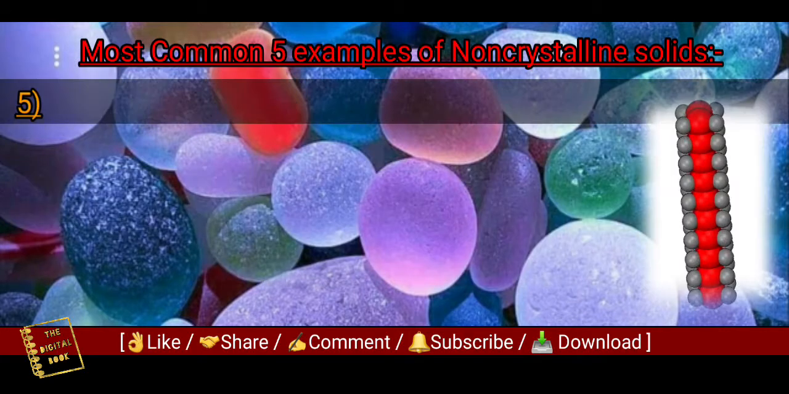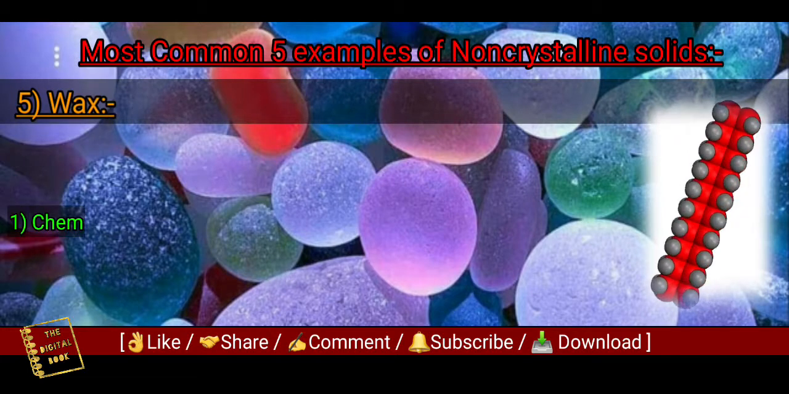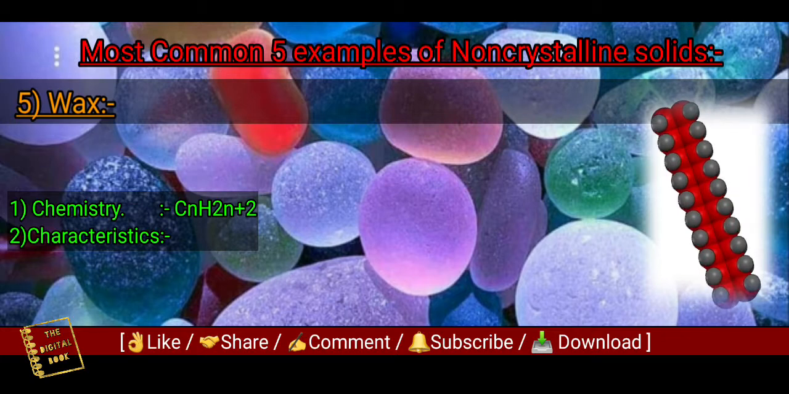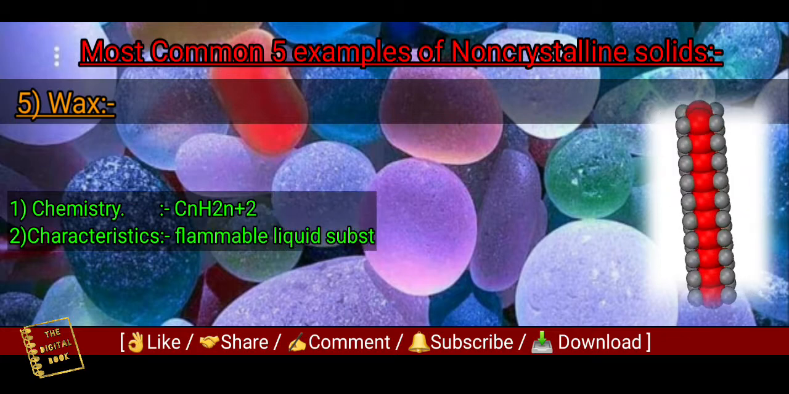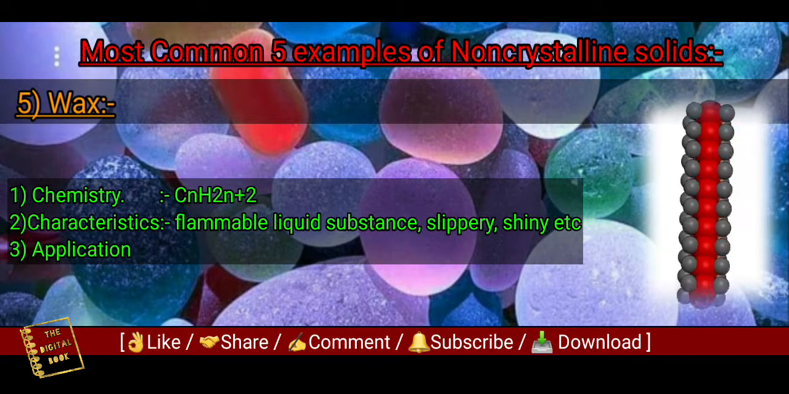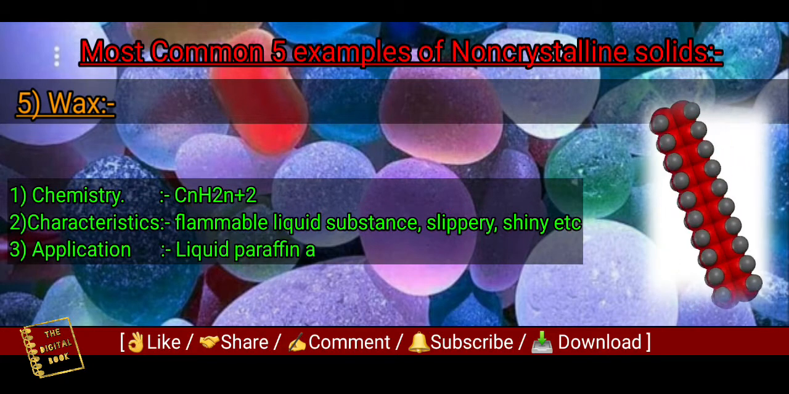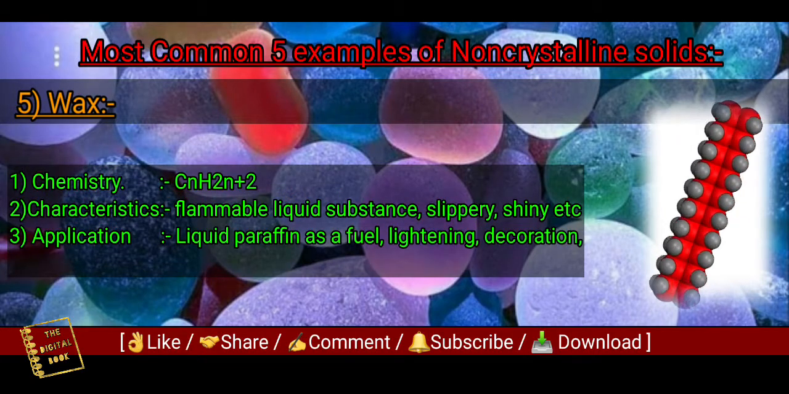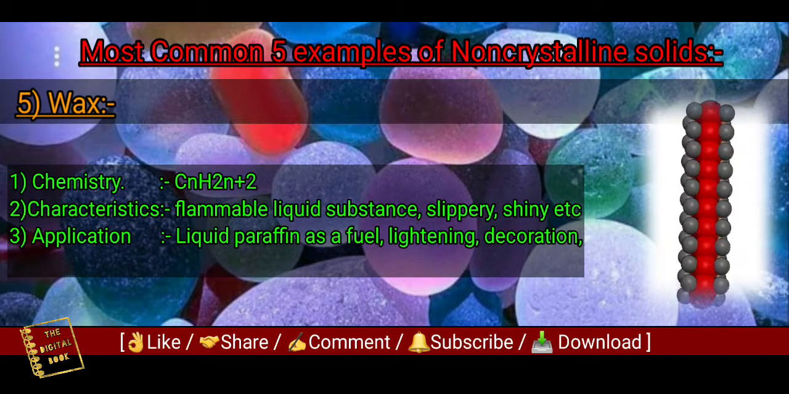Let's see our last example, which is wax. The chemical formula of wax is CnH2n+2. The main characteristics of wax are a flammable liquid substance, slippery, shiny, etc. And its primary application is liquid paraffin. It is used as a fuel, lighting, decoration, arts, etc.